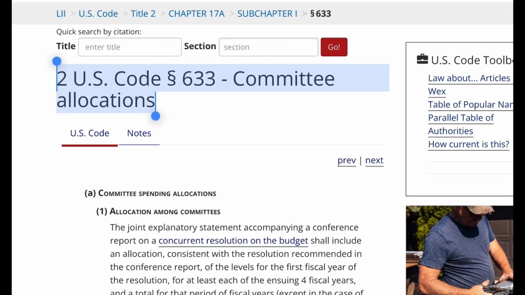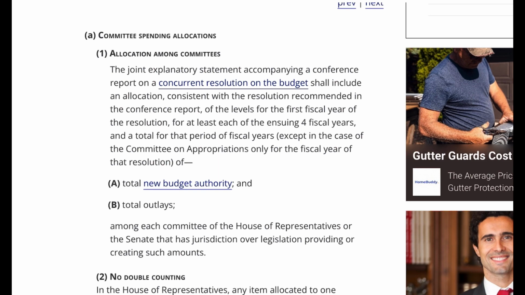Committee allocations. A. Committee spending allocations. 1. Allocation among committees. The joint explanatory statement accompanying a conference report on a concurrent resolution on the budget shall include an allocation, consistent with the resolution recommended in the conference report, of the levels for the first fiscal year of the resolution, for at least each of the ensuing 4 fiscal years, and a total for that period of